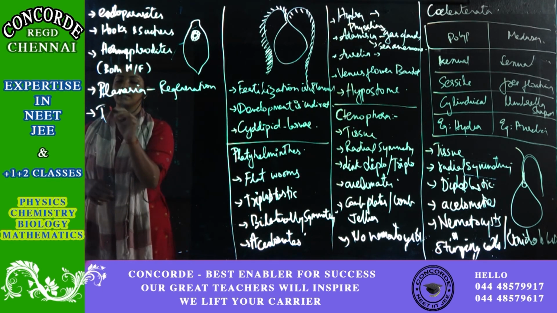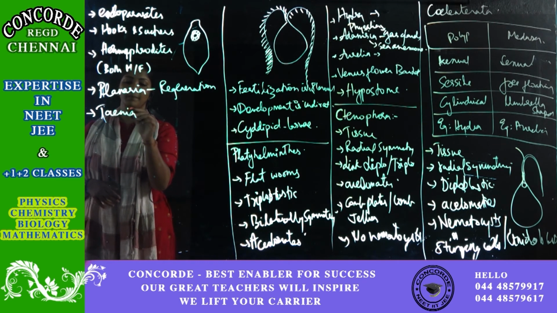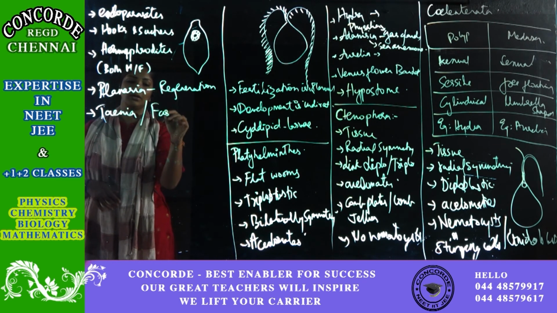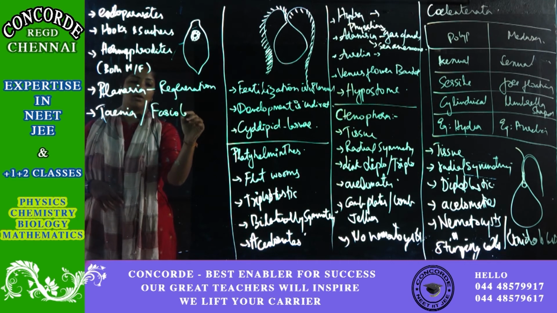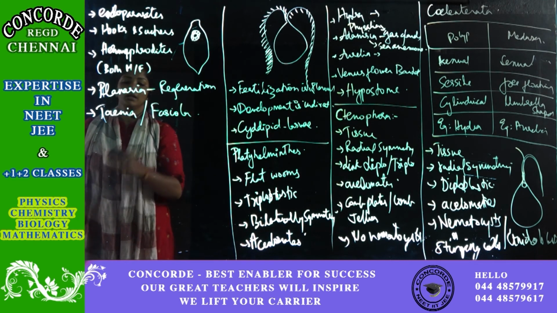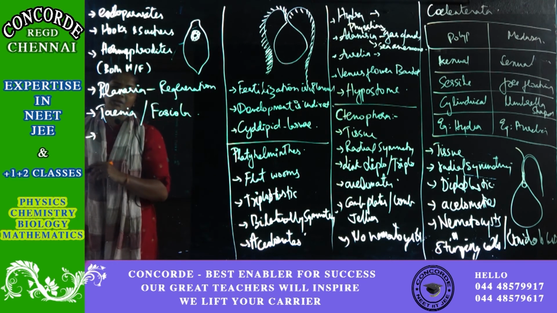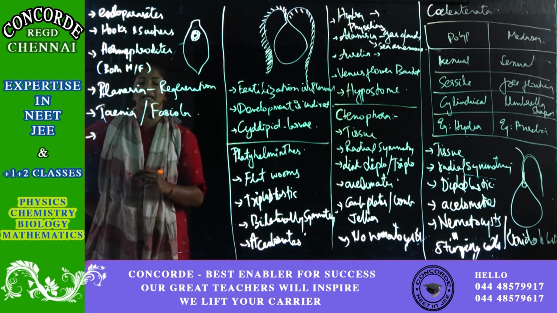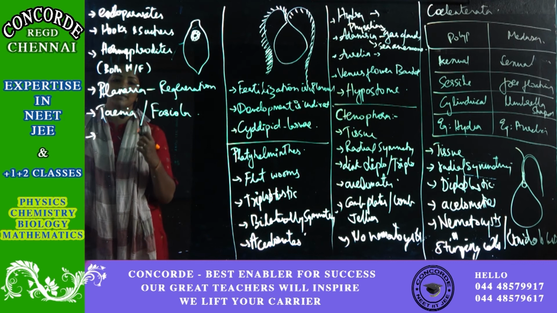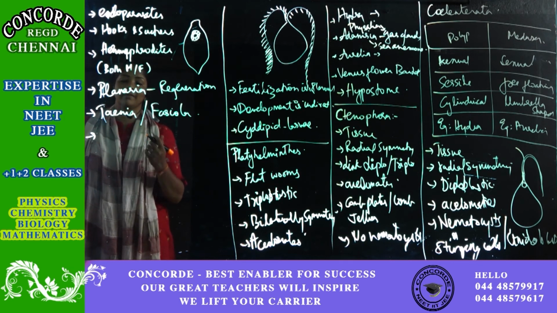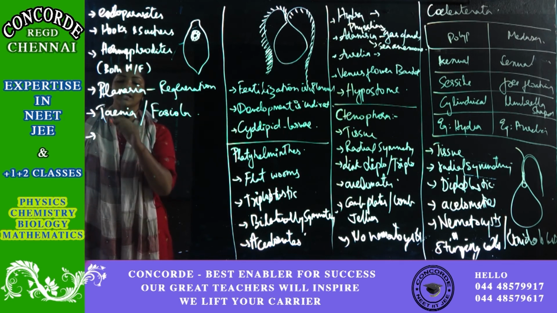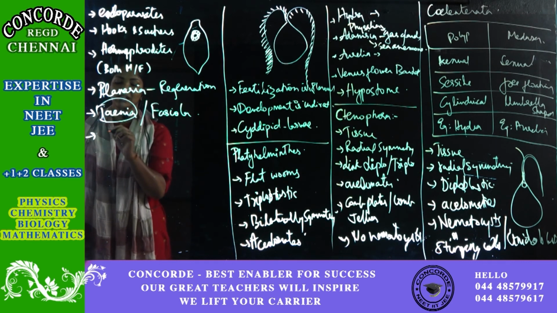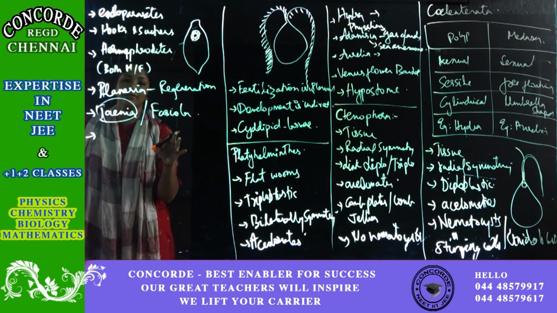Other examples are Taenia solium and Fasciola, the liver fluke. With Taenia solium, the egg gets contaminated by fecal matter, and when that comes in contact with food, it is spread.